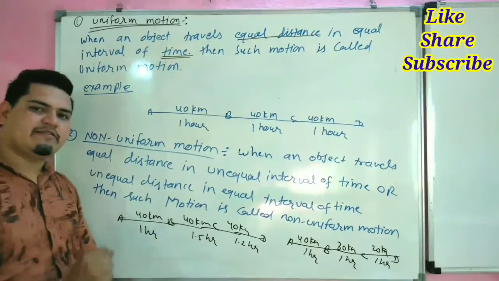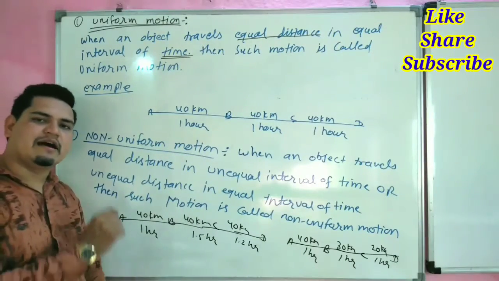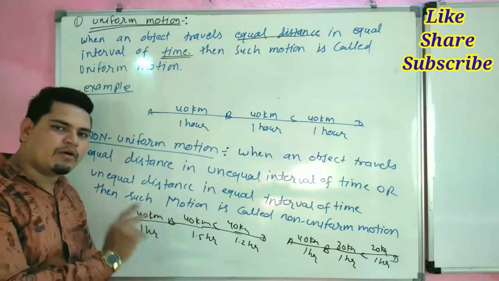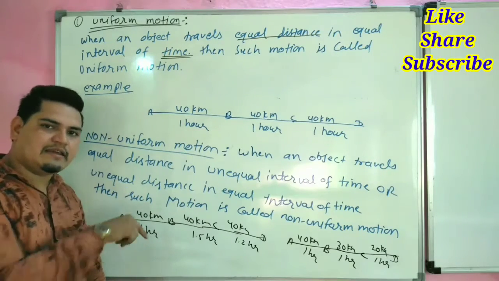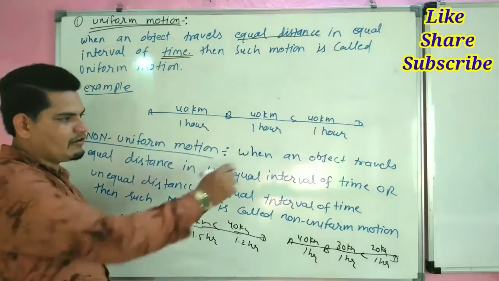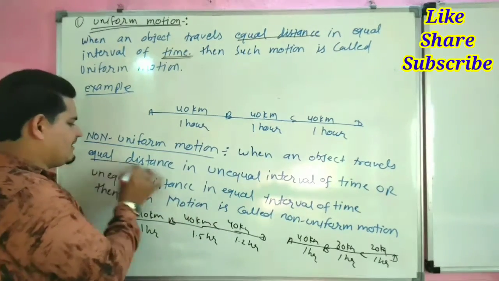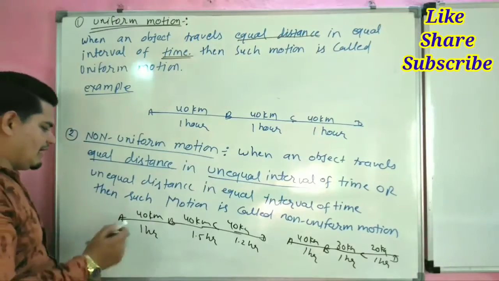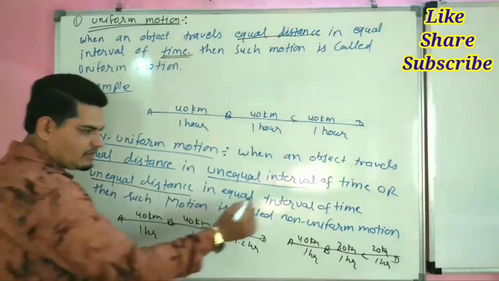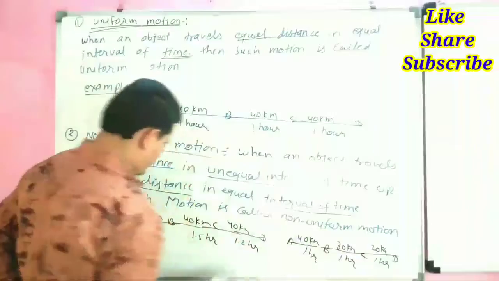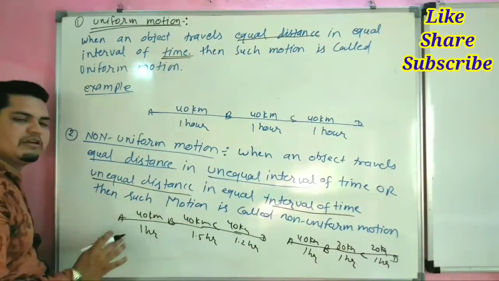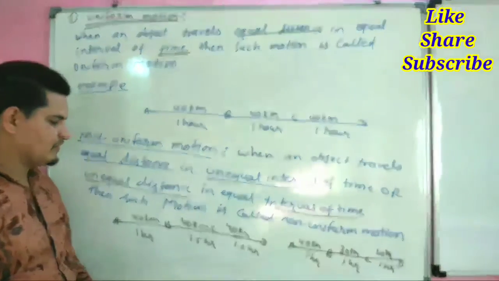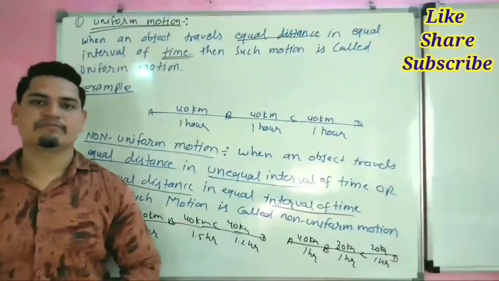When an object travels equal distance in unequal intervals of time or unequal distance in equal intervals of time, then the motion is called non-uniform motion. So these are the types of motion.